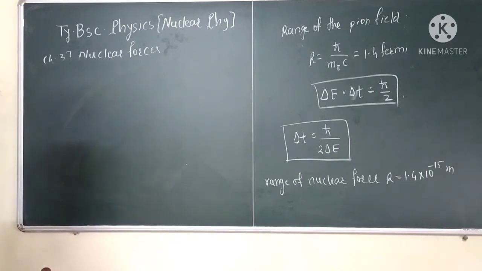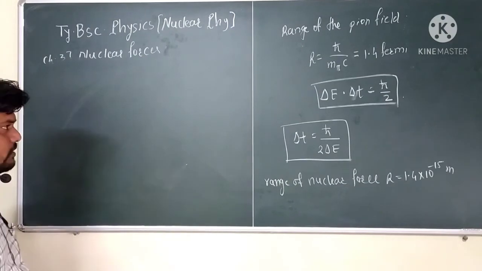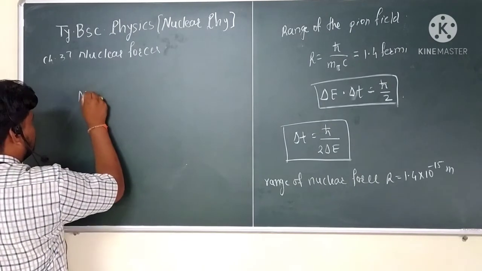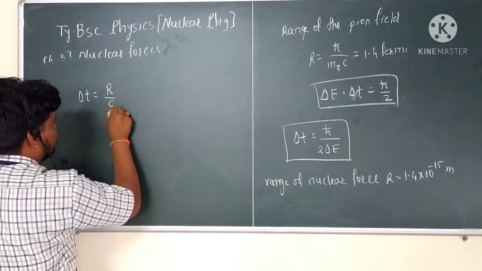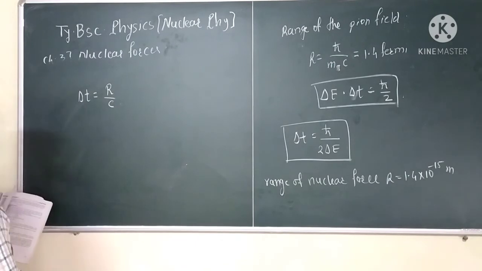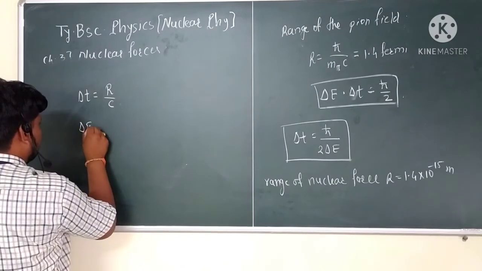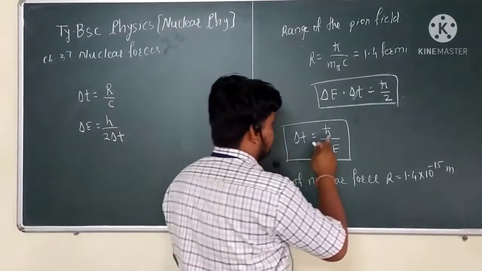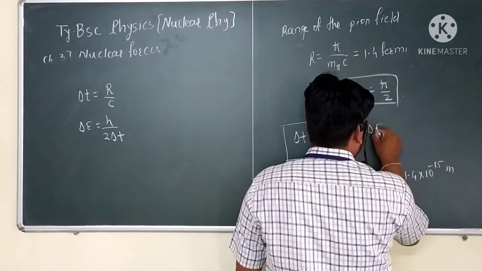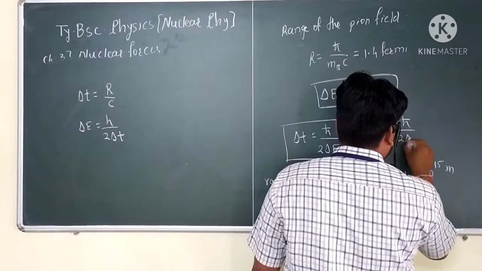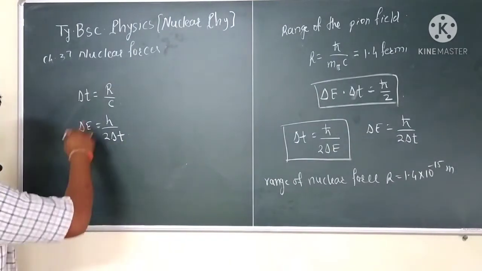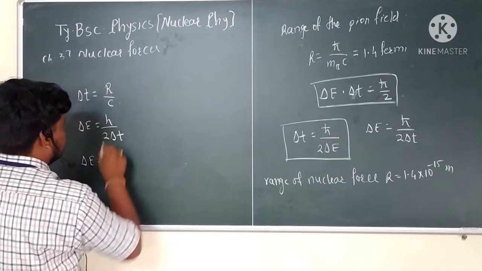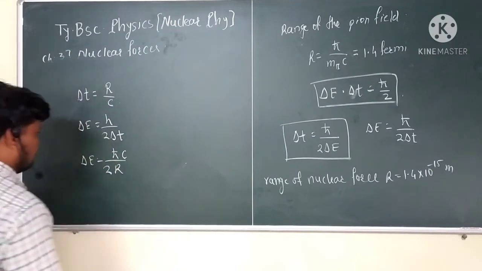So delta T is given by the uncertainty, that is h cross divided by twice delta E. For this relation, delta T is equal to R divided by c, and delta E is equal to h cross upon twice delta T. Putting this value in, delta E is equal to h cross upon twice into R, or h cross c.